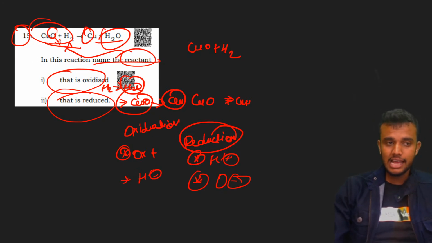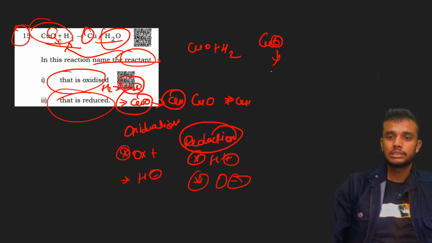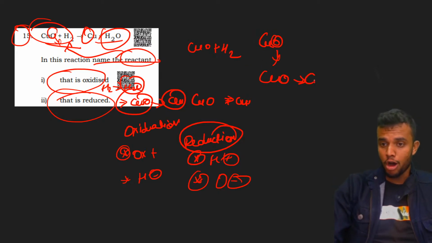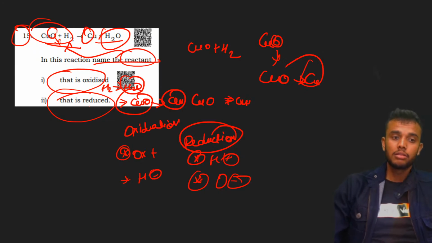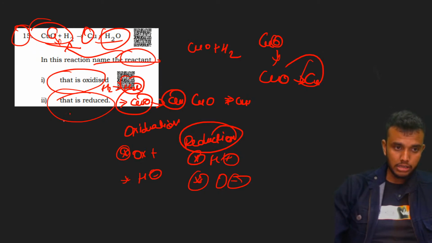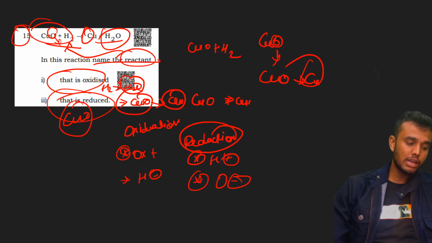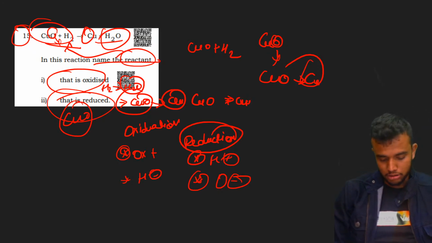According to this, in the reactant CuO molecule, oxygen is removed. Copper oxide is reduced to form copper. That's why the answer to which is reduced is copper oxide. In the case of oxidation, H2 gas absorbs the oxygen to form the H2O molecule.